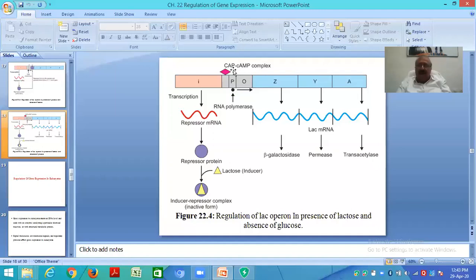Okay, it is catabolite activator protein, and it is the binding of RNA polymerase on the promoter. So you can say that promoter is for the polymerase binding and operator for the repressor binding. Now here this inducer lactose is inhibiting this repressor and making an inducer-repressor complex, so it cannot bind to the O. So it is in presence of lactose and absence of glucose.